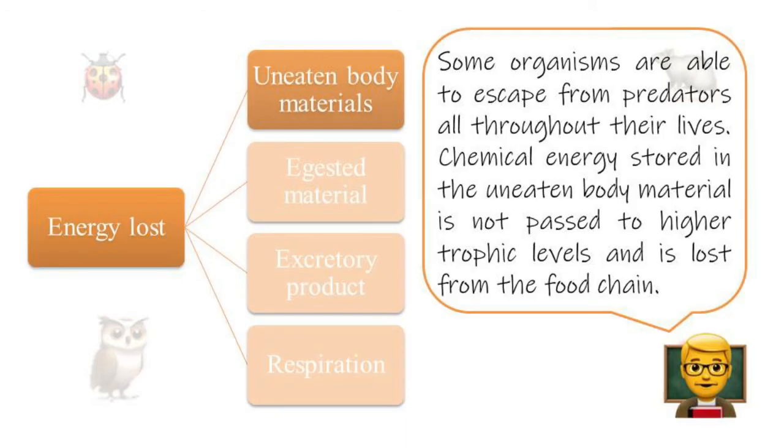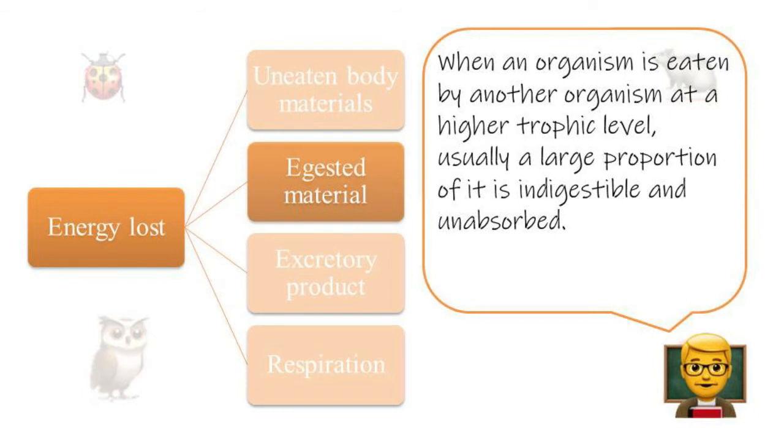First, energy loss can be from uneaten body materials. Some organisms are able to escape from predators all throughout their lives. Chemical energy stored in the uneaten body material is not passed to higher trophic levels and is therefore lost from the food chain. Energy can also be lost from digested material.